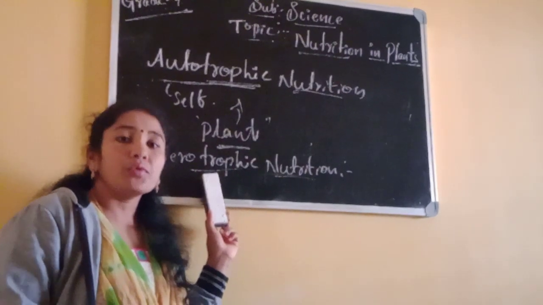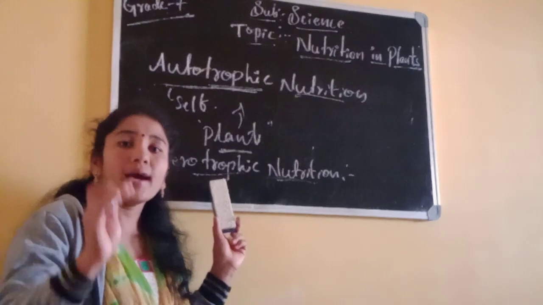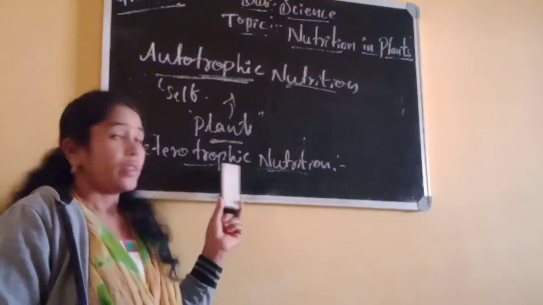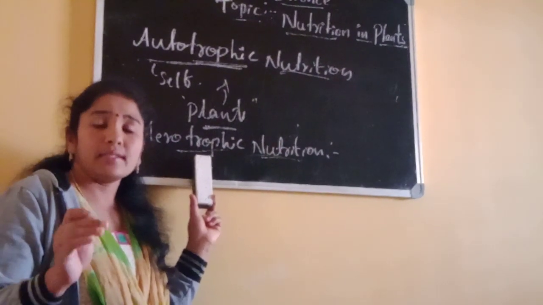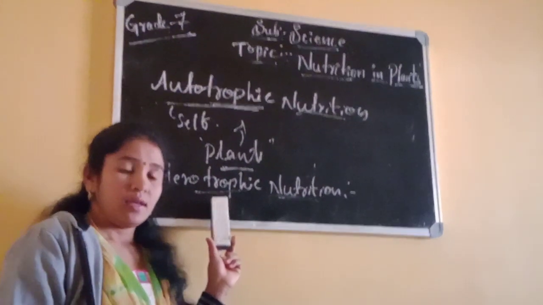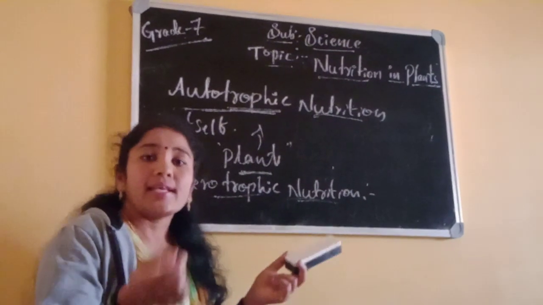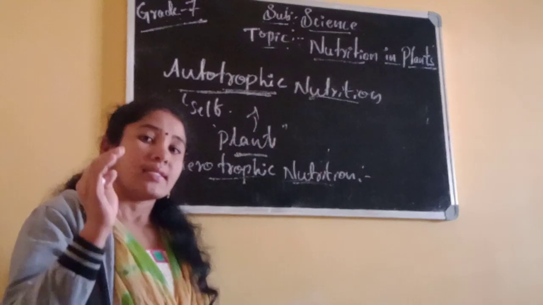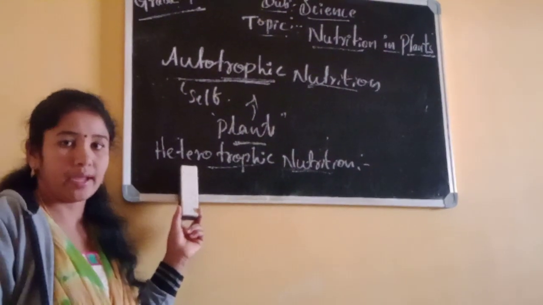The mode of nutrition in which the organisms depend upon others, or the mode of nutrition in which food is taken from plants and animals. Such a type of nutrition is called heterotrophic nutrition.